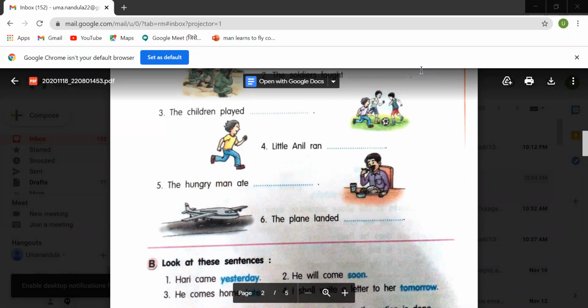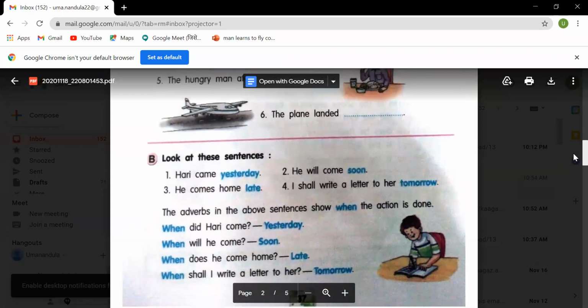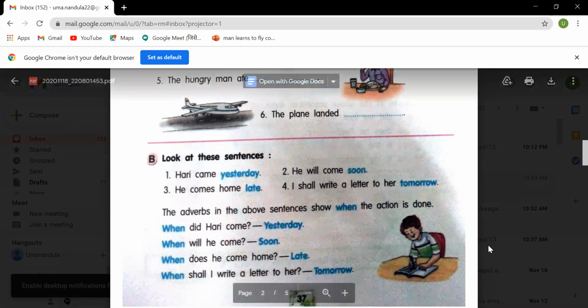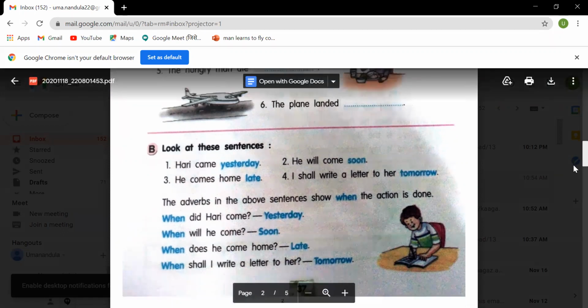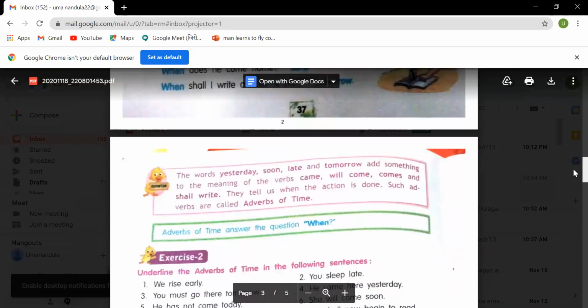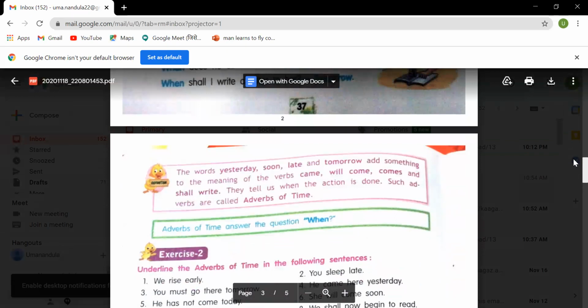Look at these sentences. Hari came yesterday. When did he come? Yesterday. He will come soon. When he'll come? Soon. He comes home late. When he comes? Late. I shall write a letter to her tomorrow. When you shall write a letter? Tomorrow. So the words yesterday, soon, late, tomorrow, these all signify some time, children. So these are called adverbs of time and they answer the question when.